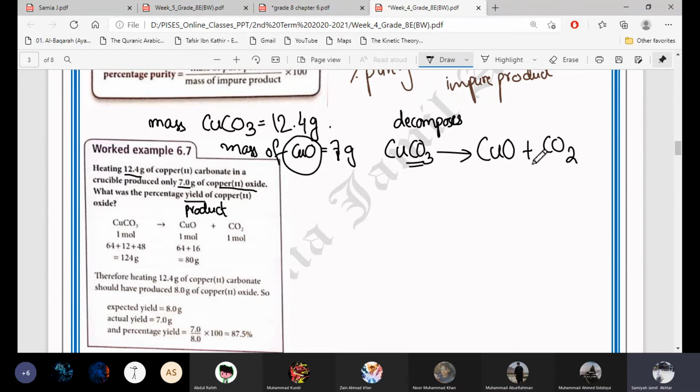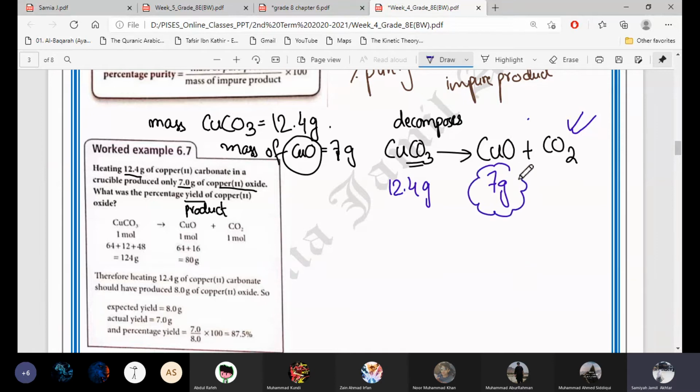So this is the full equation. Is this equation balanced? Yes, ma'am. Okay, it's balanced also, so it's done. No need to balance. Now 12.4 grams of copper carbonate is producing 7 grams of copper oxide.